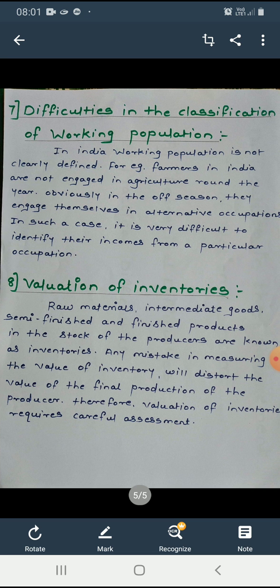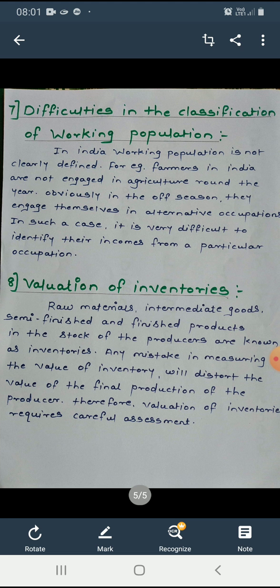Then the next point, difficulties in the classification of the working population. See, here in India, the working population is not clearly defined. For example, farmers in India are not engaged in agriculture round the year. They are busy only for 4 to 5 months in the year, and the rest of the months they are idle. During that off season, they are also engaged in supplementary occupations like dairy, poultry, cloth making, etc. But income from such productive activities is not included in the national income estimates.